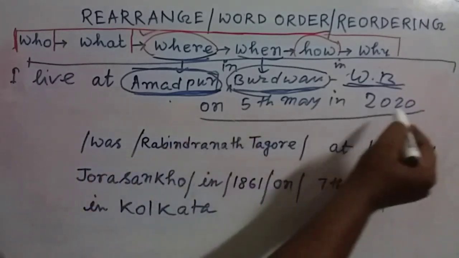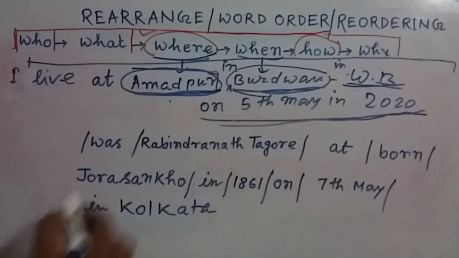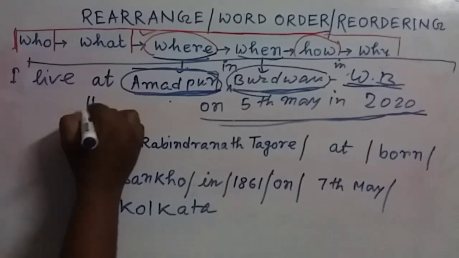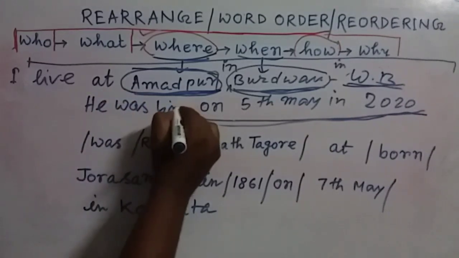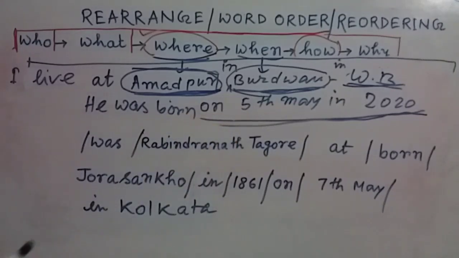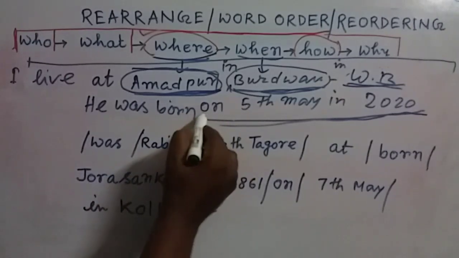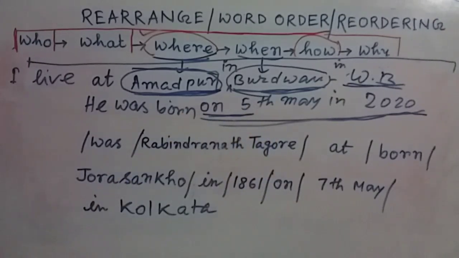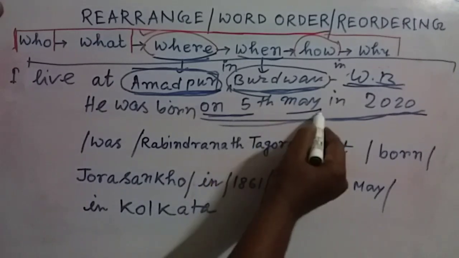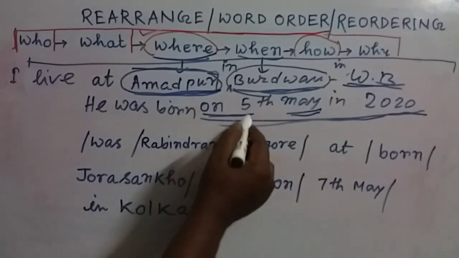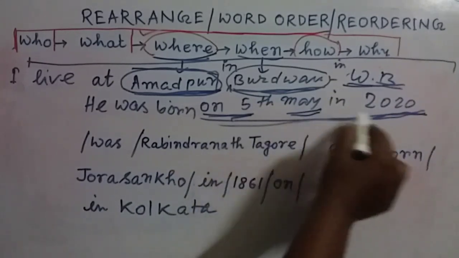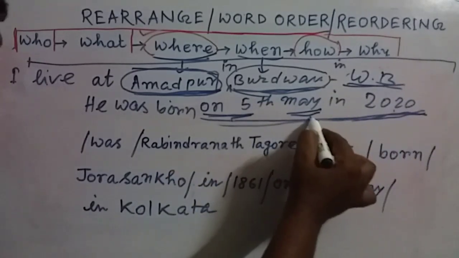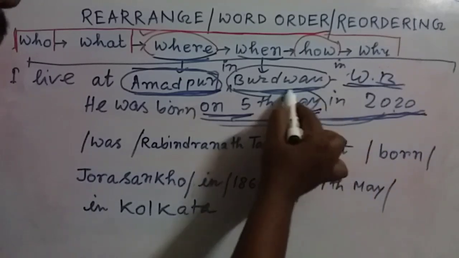The same thing applies in the case of a time phrase. You can see he was born. First of all the smaller section, that is the date. After that the month, that is bigger than the date, and after that the year, that means bigger than the month.